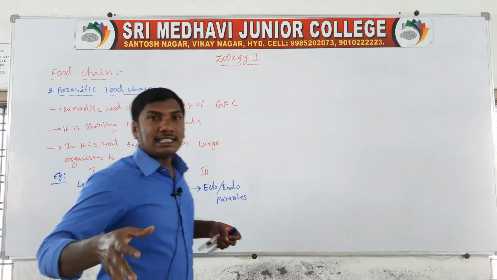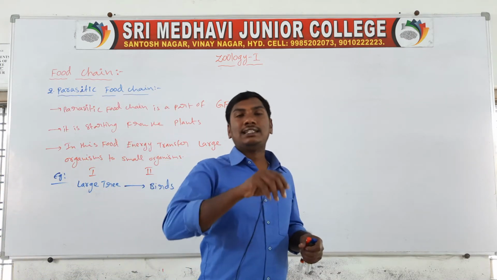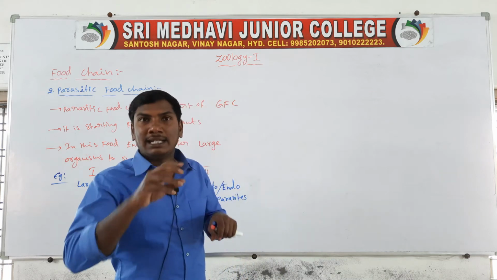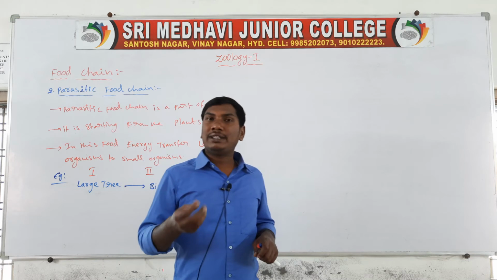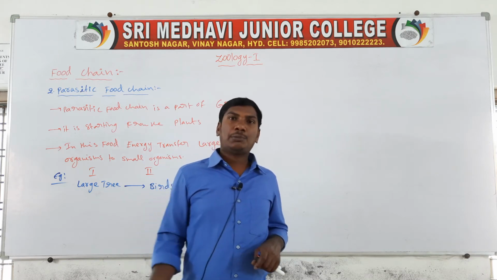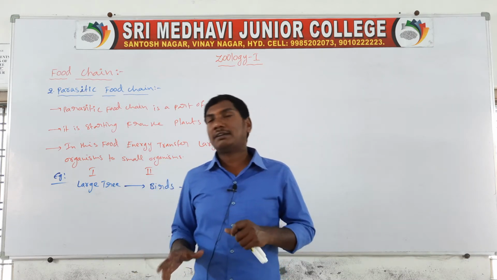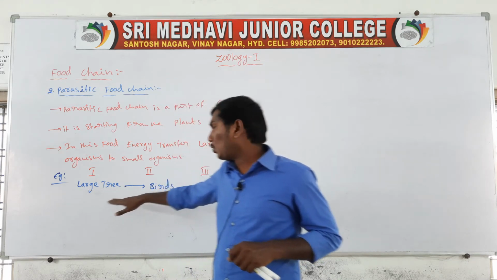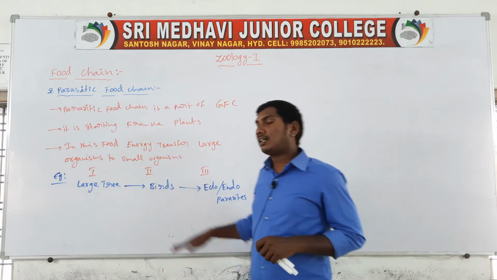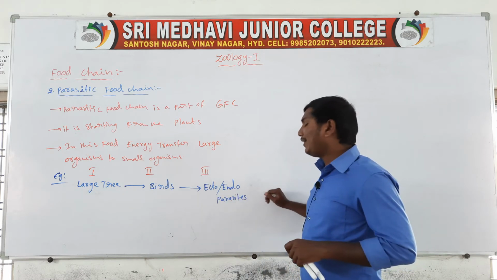So, the parasitic food chain is a part of the grazing food chain, and it starts from the producers. The first trophic level contains a large tree. The second trophic level contains birds. The third trophic level contains ecto and endoparasites.